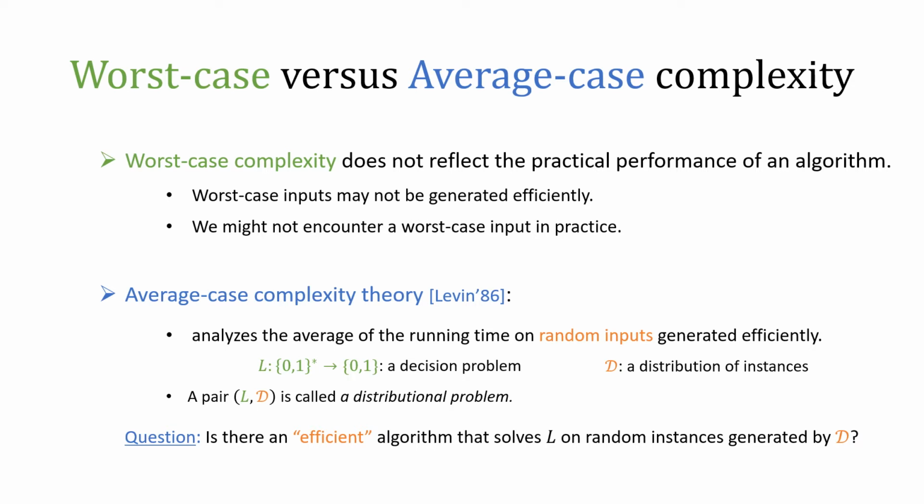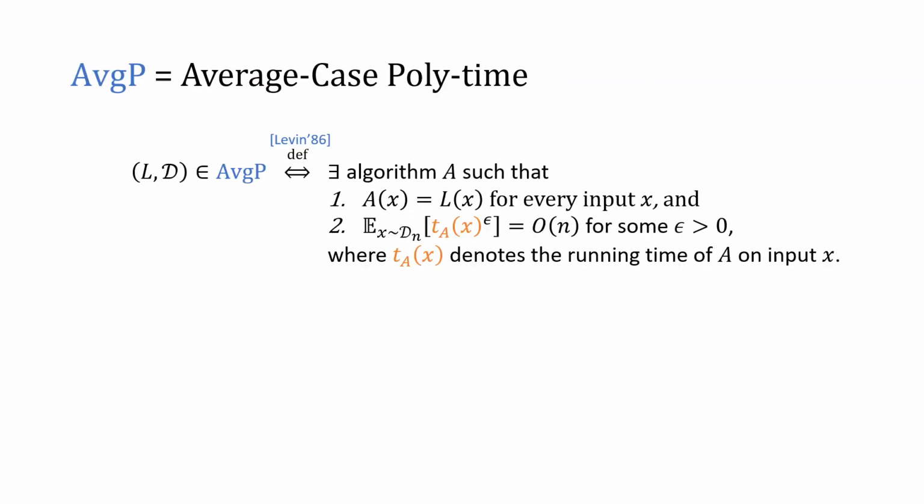In order to make it precise, we need to clarify the notion of efficiency in the sense of average case complexity theory. In the theory of average case complexity, we use the notion of average case polynomial time algorithm as the notion of efficient algorithms. In the original definition of Levin, AvgP is defined as the class of distributional problems that admit an algorithm that can solve L on every instance, and the expected running time of the algorithm is bounded by a polynomial in a certain sense.